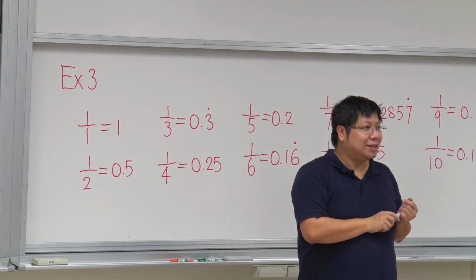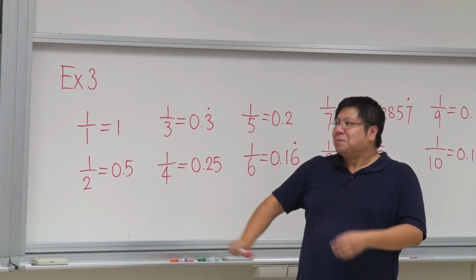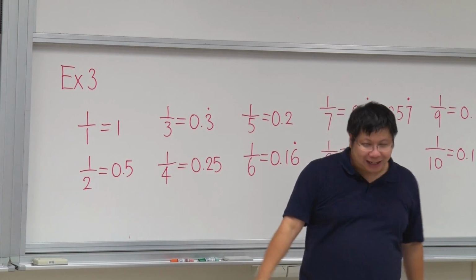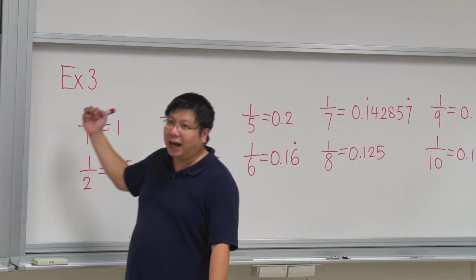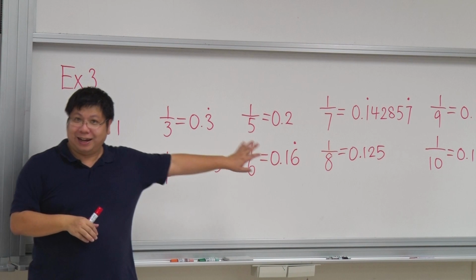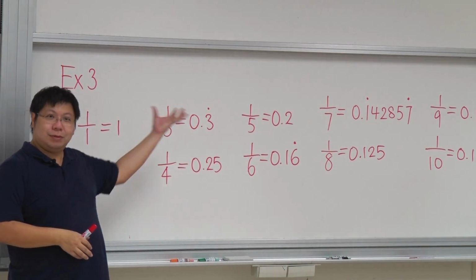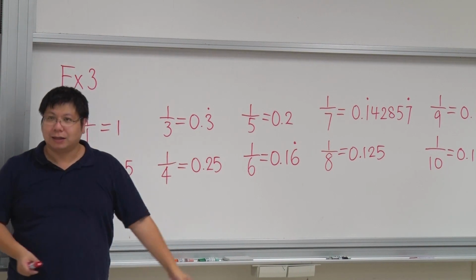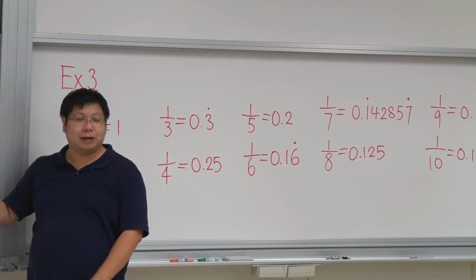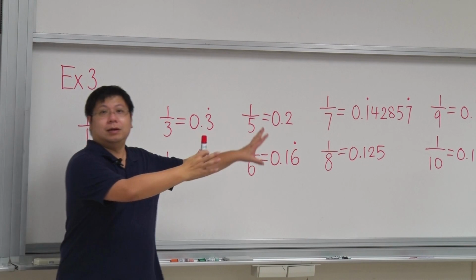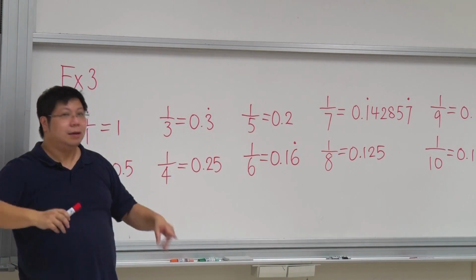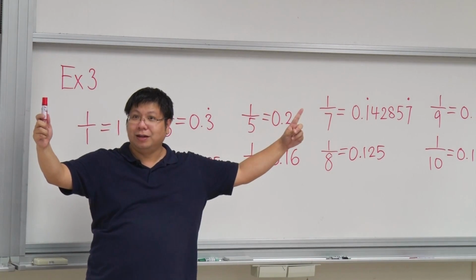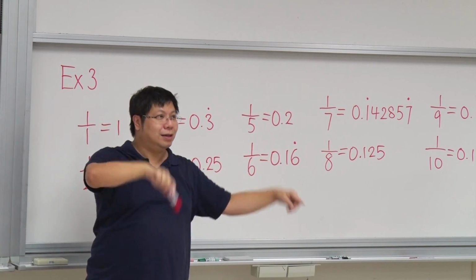Okay, so I'll leave this as an exercise. Think about this, perhaps make it an assignment. Here, we actually want to show that no matter what number you are looking at, even if the number is like 2017, 1 over 2017 will still be recurring. Maybe the recurring part is very long, but it is either recurring or it stops.